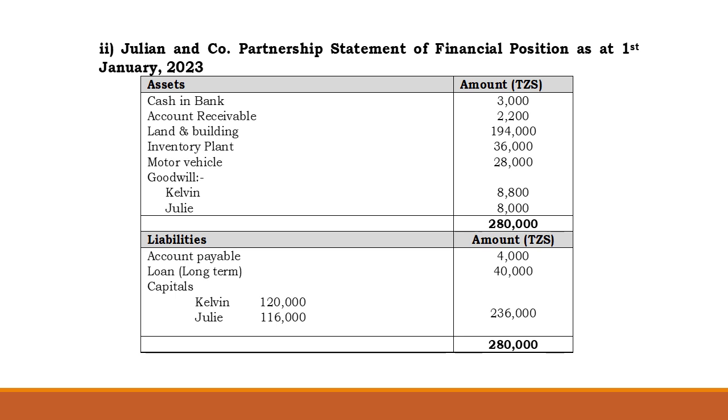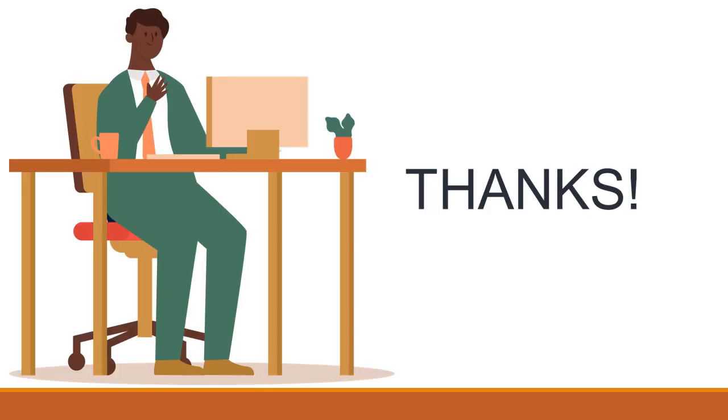Assets and liabilities will be shown with cash in bank 3,000, account receivable 2,200, land and building 194,000, inventory and plant 36,000, motor vehicle 28,000, goodwill for Kelvin and Julia 8,800, and account payable 4,000, long-term loan 40,000, with the agreed capital for each of them to be Kelvin 120,000, Julia 116,000. And this is the end of the presentation. Thank you very much.